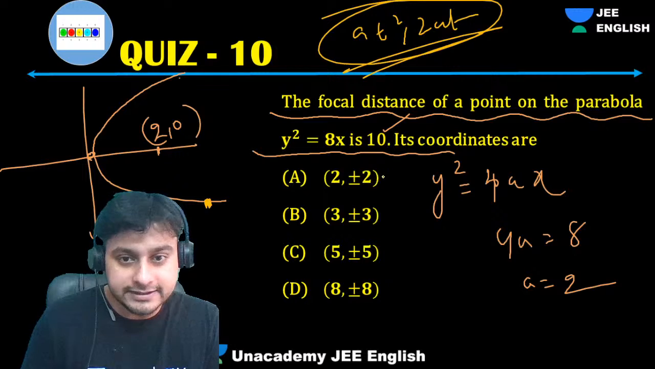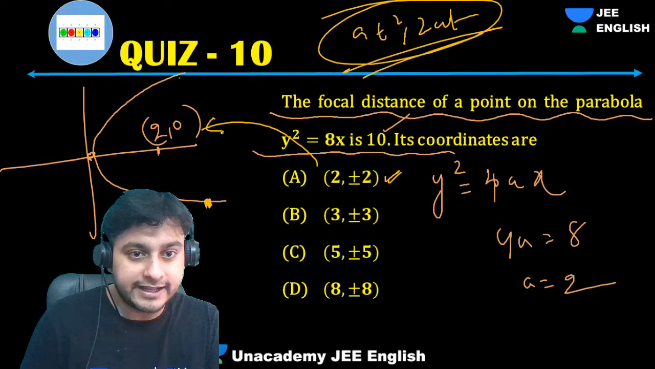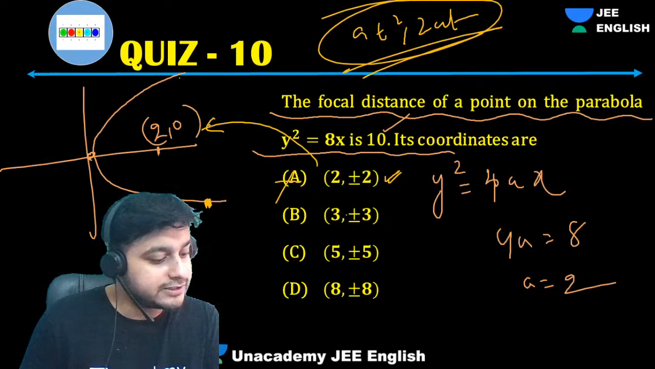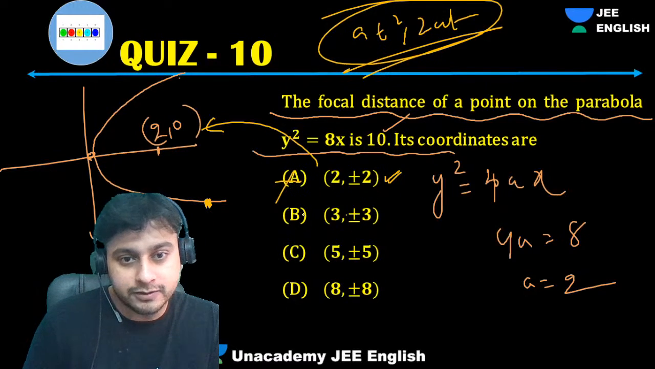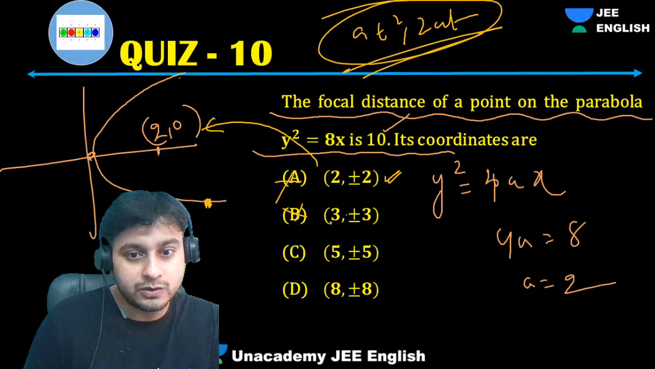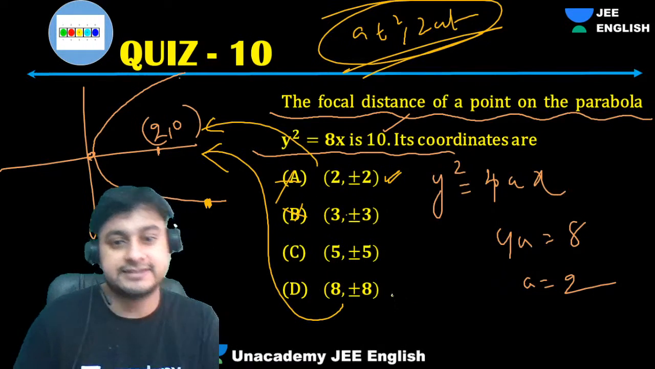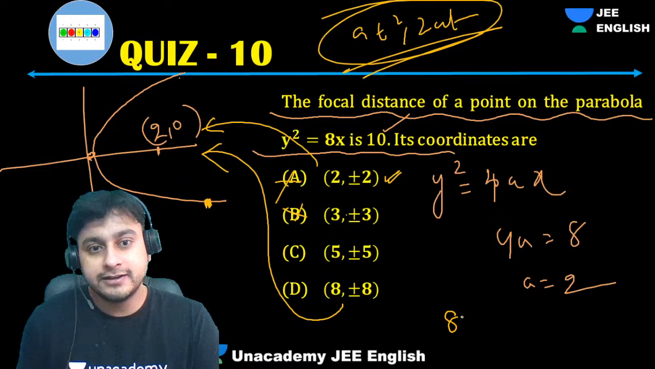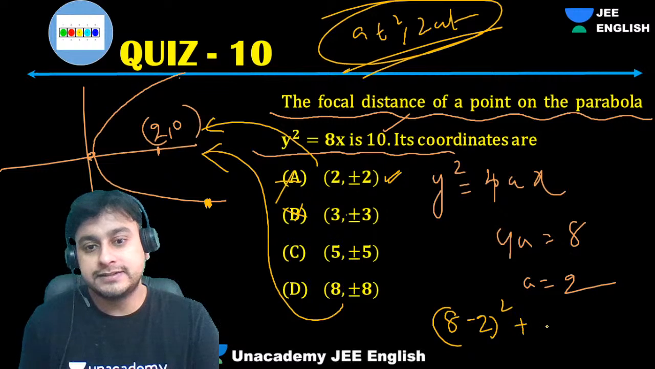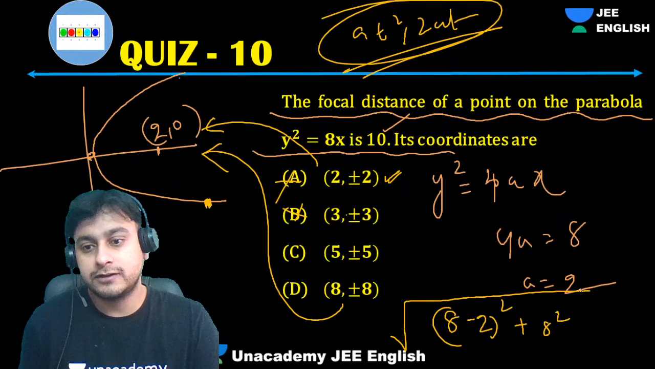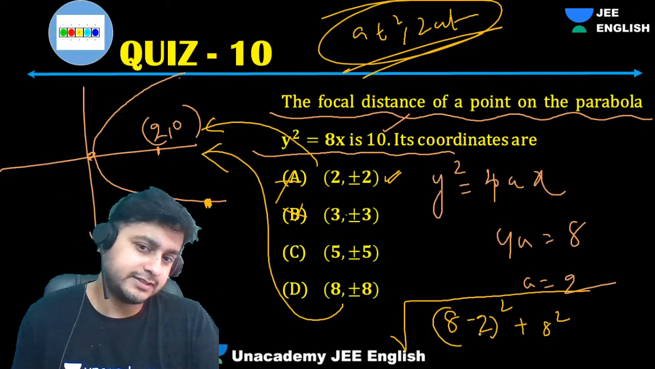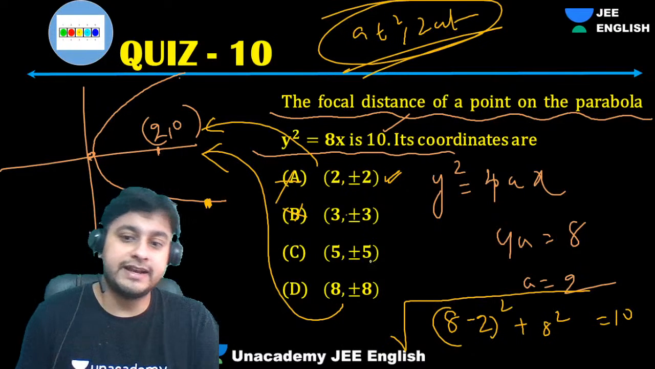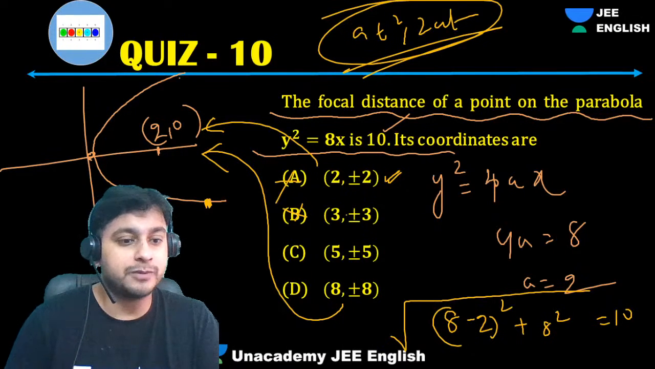Is the distance from this point to this point 10? No. Is the distance of this point to this point 10? Okay. Can I say the distance of this point to this point will be 10? Yes. You tell me. 8 minus 2 whole square plus 8 square under root will be what? 36 plus 64 is 100, root is 10. Minus 8 also is there, which will be giving you 10. So the correct option is option D.